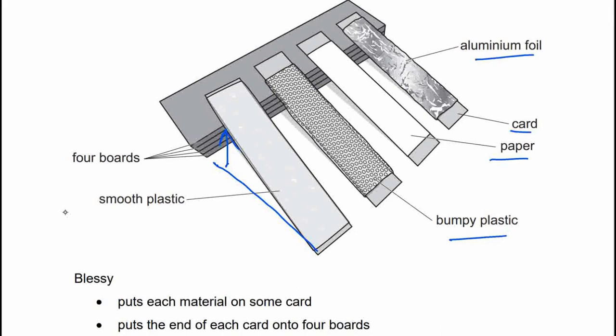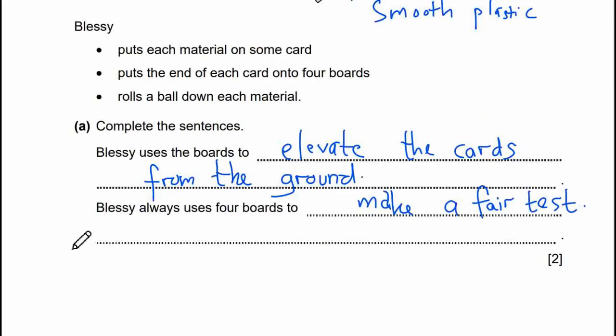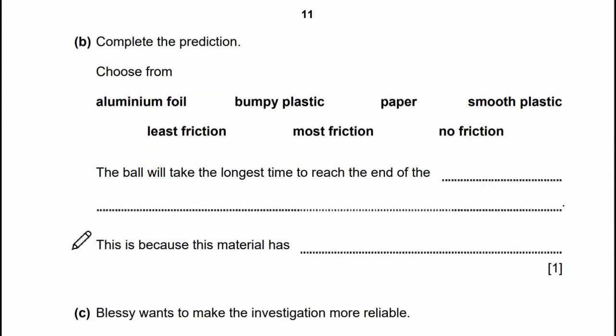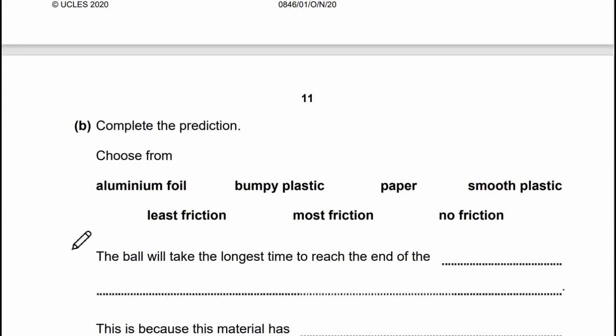This is smooth plastic. Now the ball will take the longest time to reach the end of bumpy plastic because it has the greatest friction. Bumpy plastic.